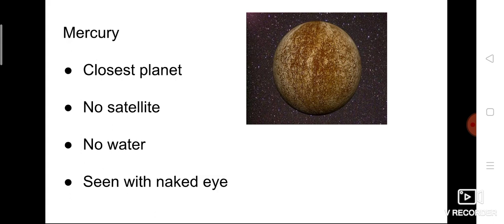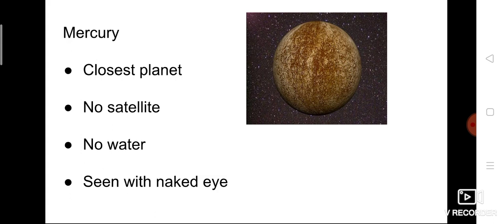So it is called the closest planet. And for this planet, there is no satellite. See, some planets have their own satellite. Satellite meaning what? There are some natural satellites, and some artificial satellites which we send to space with the help of a rocket. Those are all artificial satellites. But there are some planets that have a natural satellite.